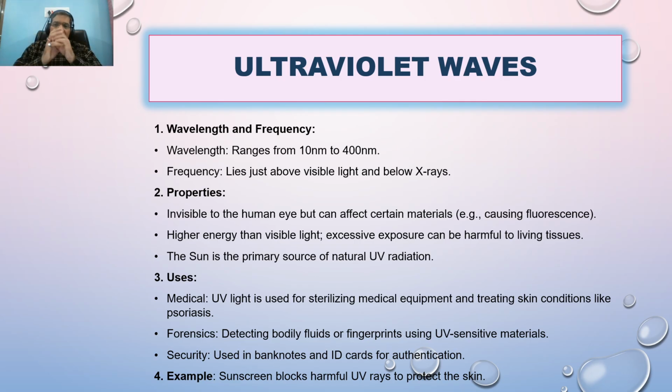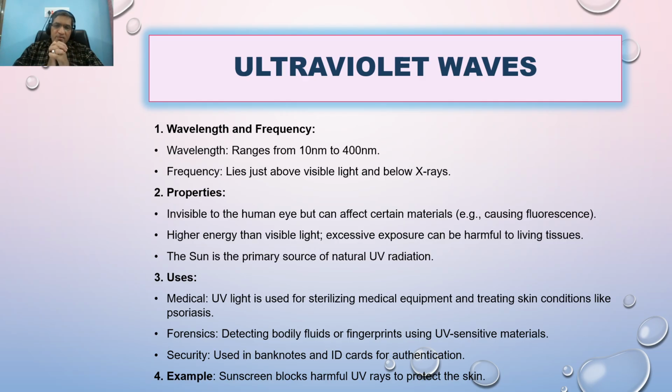Now the ultraviolet waves. Again, a very important component of the electromagnetic spectrum, ranging from 10 nanometer to 400 nanometer. Its frequency lies just above visible light and just below X-rays.